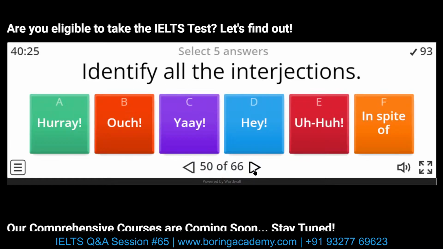Identify the interjections. There is only one which is not an interjection, and that is in spite of. The rest are all interjections, and we don't use interjections in IELTS.